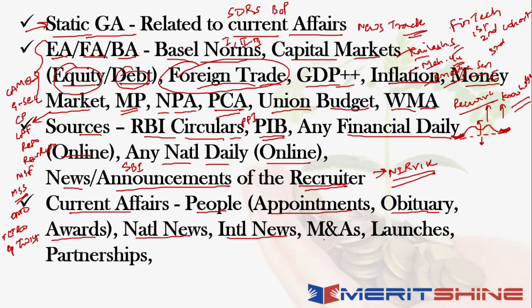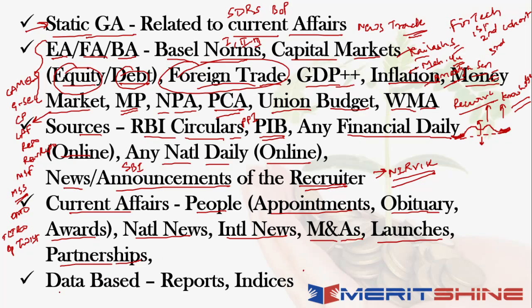And then from the perspective of financial and banking awareness, you talk about things like mergers and acquisitions, latest launches by different companies or different banks, and the different kinds of partnerships that have happened in the space. All of these are important, relevant information that you should try and get captured.